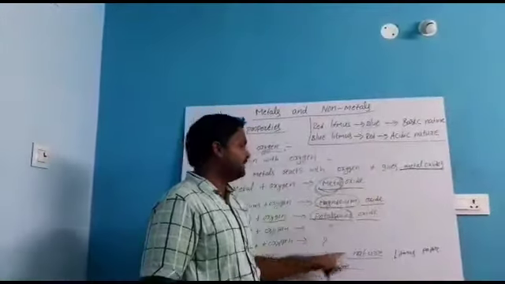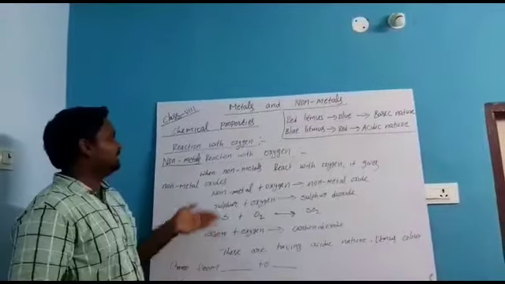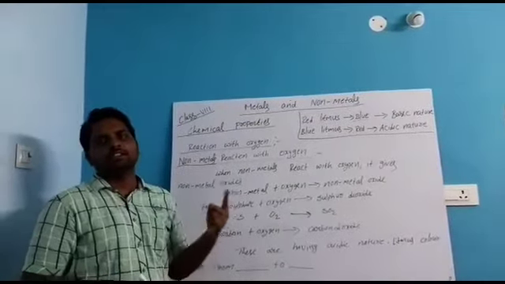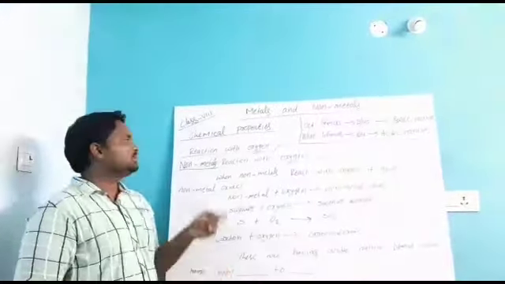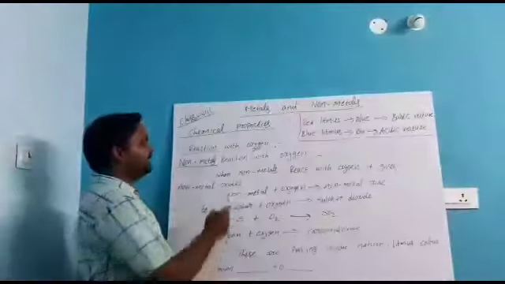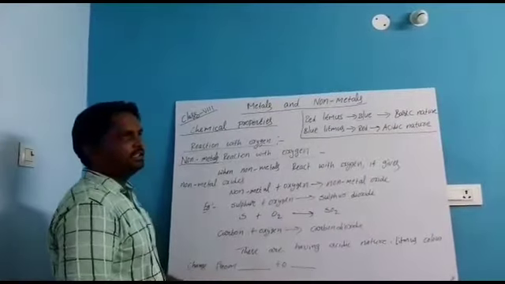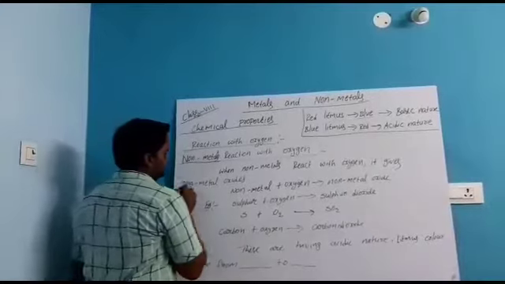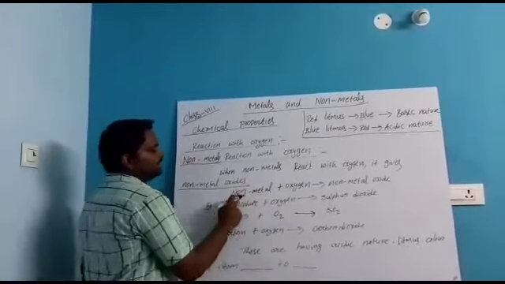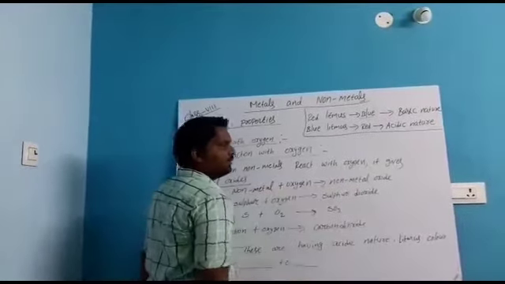So metal oxides have which nature? Basic nature. Now we see non-metals' reaction with oxygen. When metals react with oxygen, what do they give? Metal oxides. Now, if non-metals react with oxygen, what happens? When non-metals react with oxygen, they give non-metal oxides. So non-metal plus oxygen gives non-metal oxide.